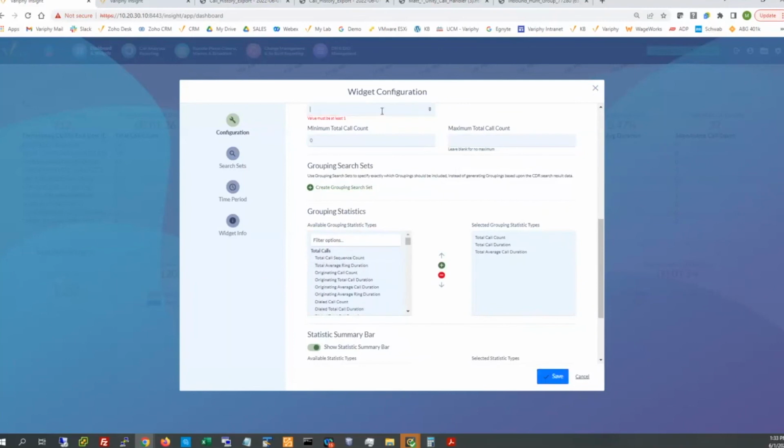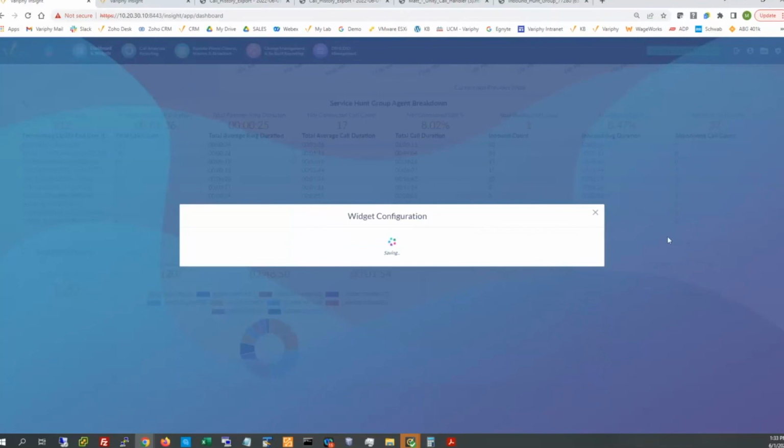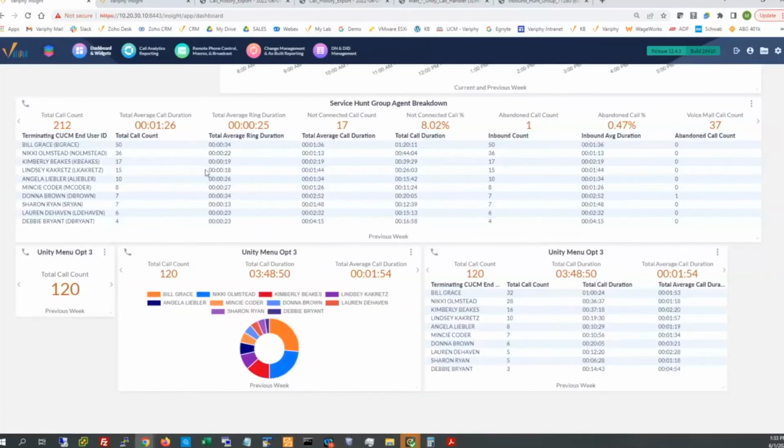And we'll give this 15 as the maximum. I got like 10 or so people in here. So we'll see a very similar looking breakdown here, but once again, only solidifying the calls that came in from the Unity handler, which are 120 of them, so that we know based off of our report, our ad hoc searches within the sandbox in the history section underneath analytics, very easily can help us pair these together.